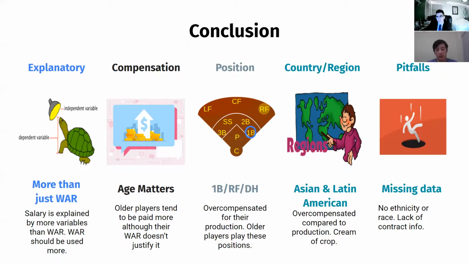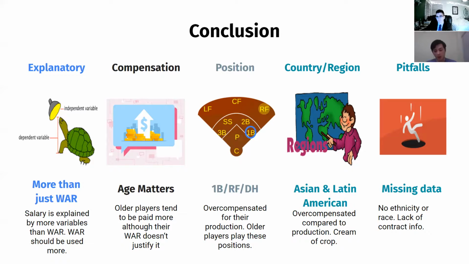We found Asian and Latin American players are overcompensated compared to their production relative to the rest of the world. One theory we have is that it tends to be the best players from those regions that actually go abroad to America to play here, meaning that it's just the best of the best that we see.